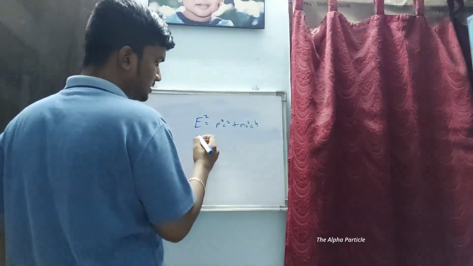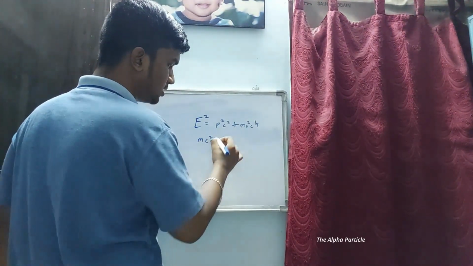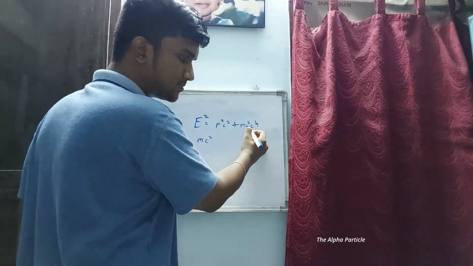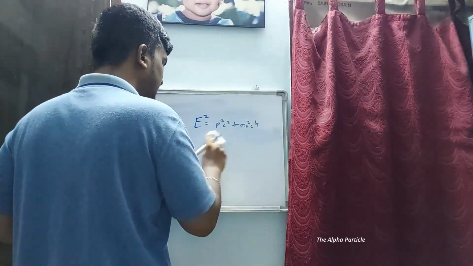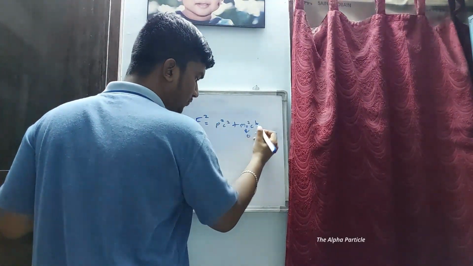Now, this E is actually equal to mc square, because this m is relativistic mass and this m naught is rest mass. I will explain it in the further steps. So right now this m naught becomes 0 for photon.